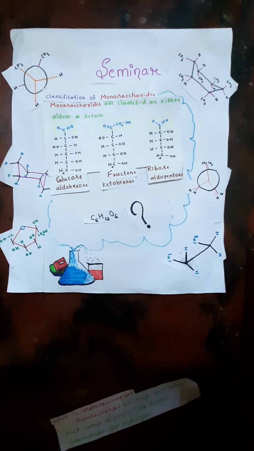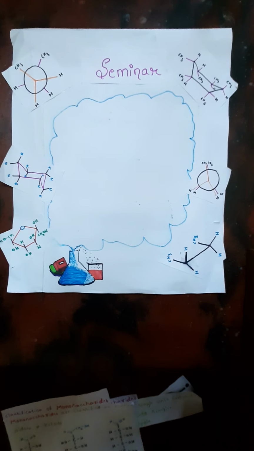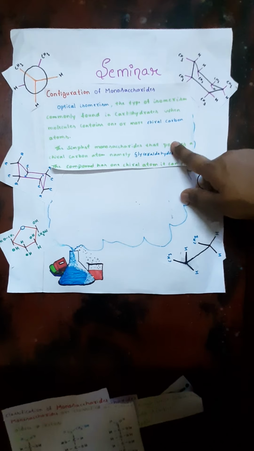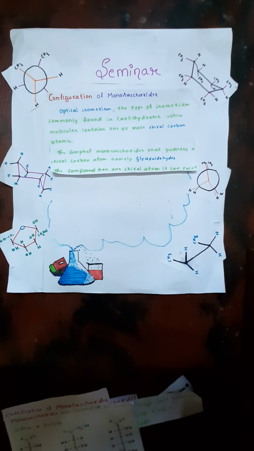Now we move on to our main topic, that is, configurations of monosaccharides. Optical isomerism is the type of isomerism commonly found in carbohydrates, when a molecule contains one or more chiral carbon atoms, that is, chiral centers.